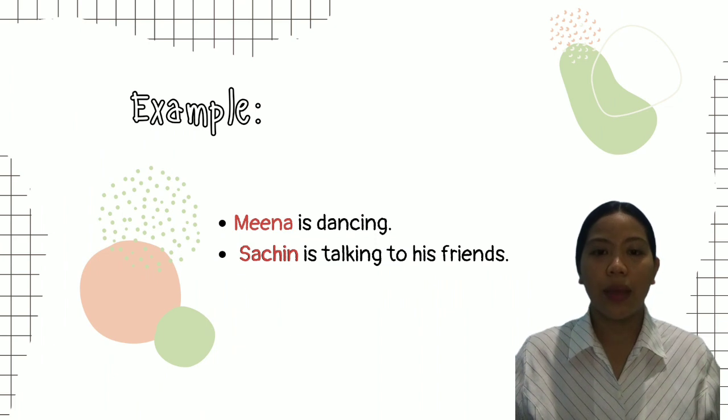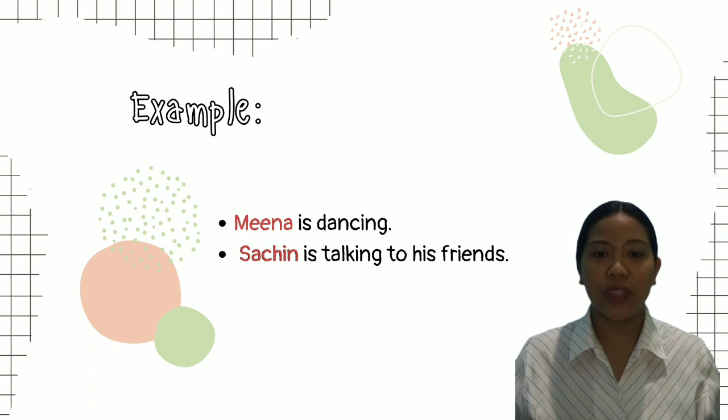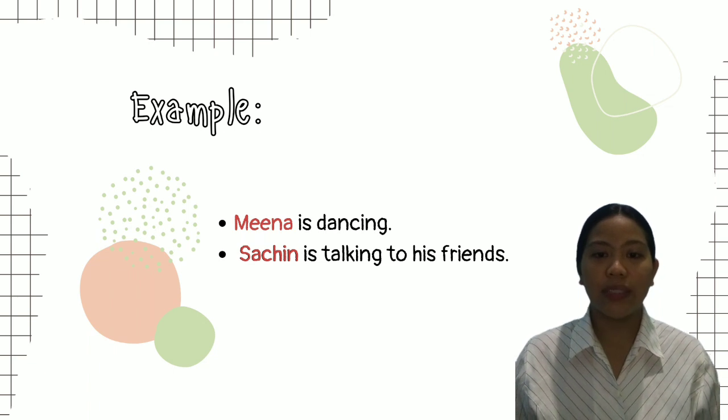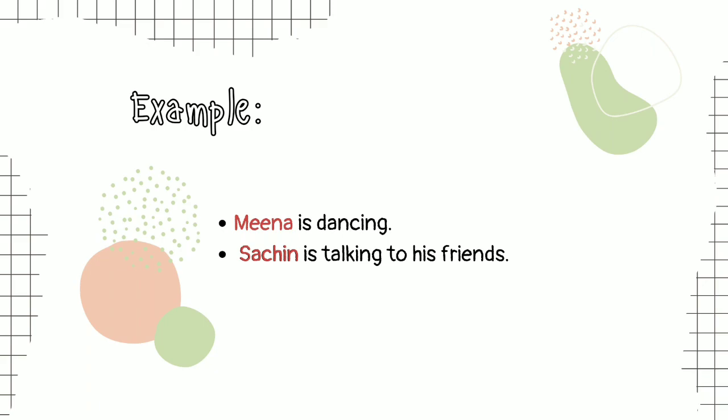For example, Mina is dancing. Who is dancing? The answer to this question is Mina. So the noun Mina is the subject in the sentence for the verb dancing. Mina does the verb of dancing, thus it is in the nominative case. Sachin was talking to his friends. Who is talking? The answer to this question is Sachin. So the noun Sachin is the subject in this sentence. For the verb talking, Sachin does the verb of talking. Thus it is in the nominative case.